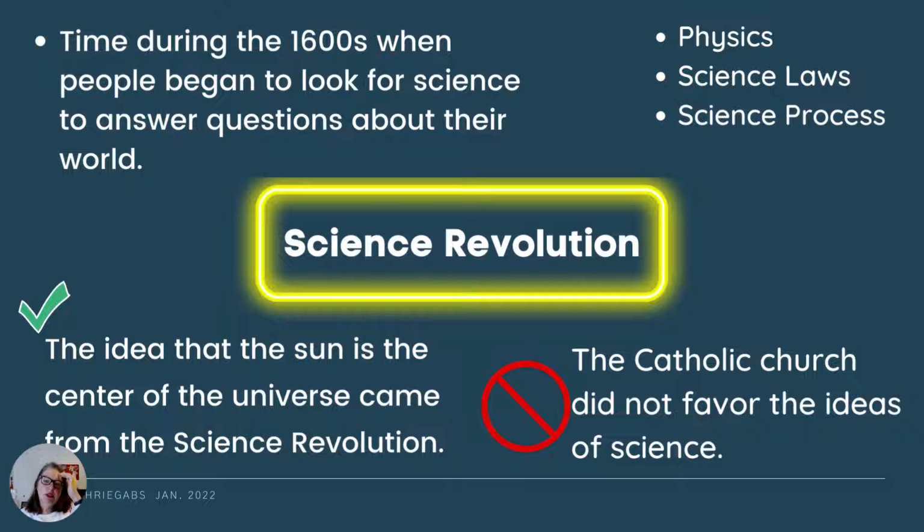And so we really see science and physics and science laws that come about. It's the first time we have science laws, a science process that comes about, right? And what we really see that changes everything is the idea that the sun is the center of the universe. That shatters everything that we knew about the world before then.